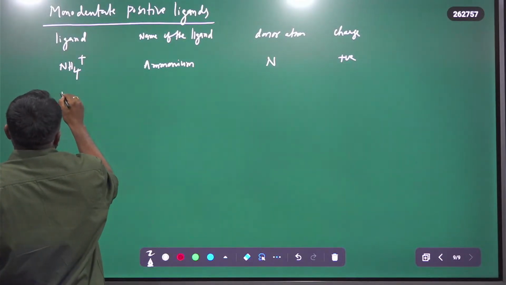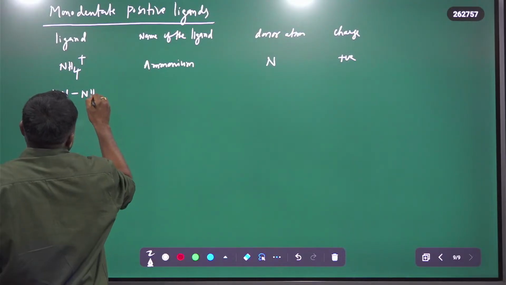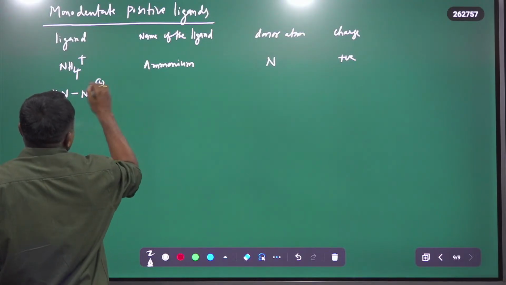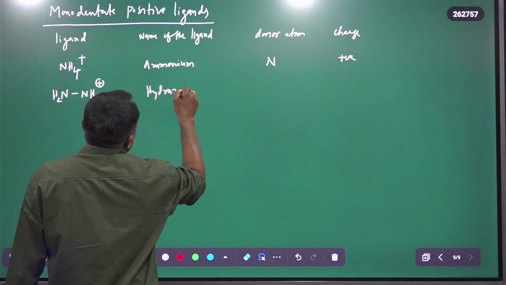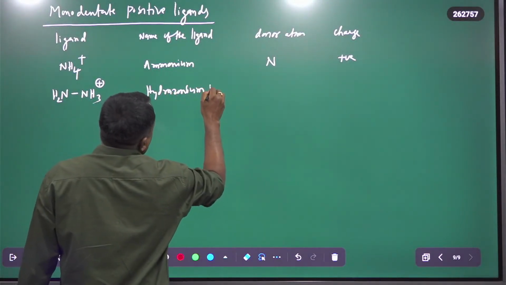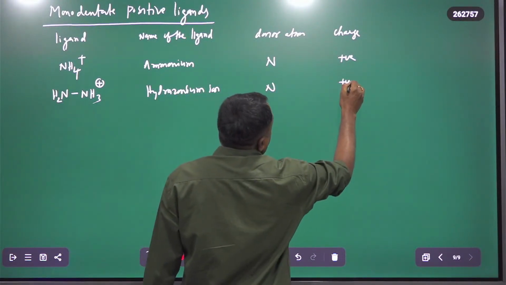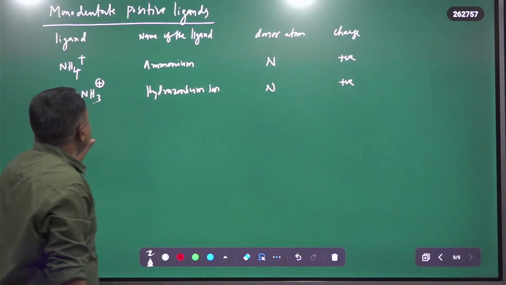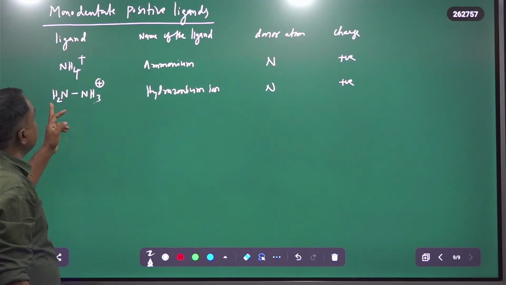Then there is the hydrazonium ion, NH2NH3 plus. In this also the donor atom is nitrogen, and the charge is again positive.